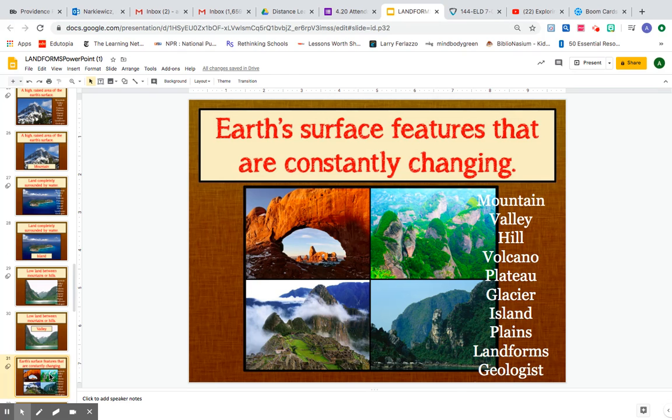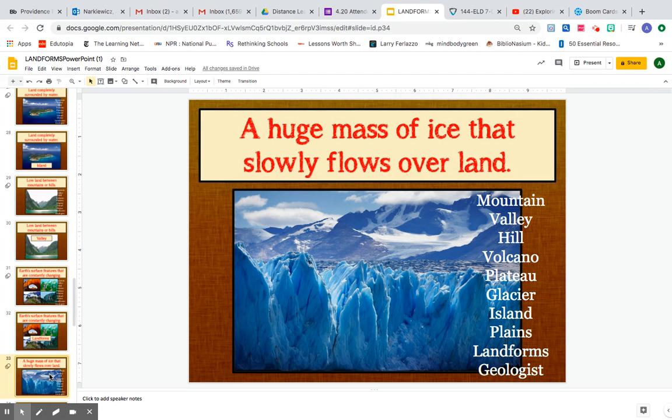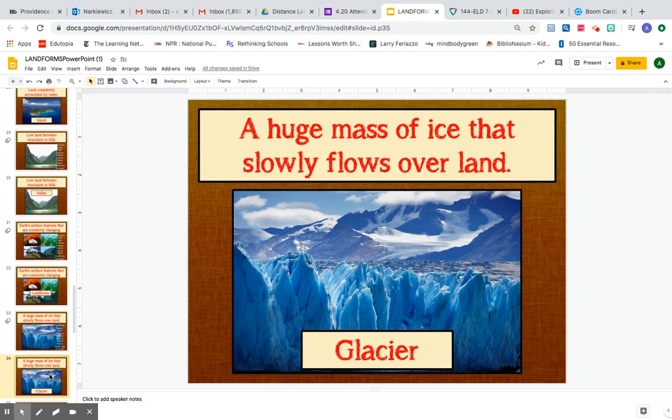Earth's surface features that are constantly changing. What are those called? What are we studying right now? 3, 2, 1. Landforms. A huge mass of ice that slowly forms over land. 3, 2, 1. Glacier. Good job.